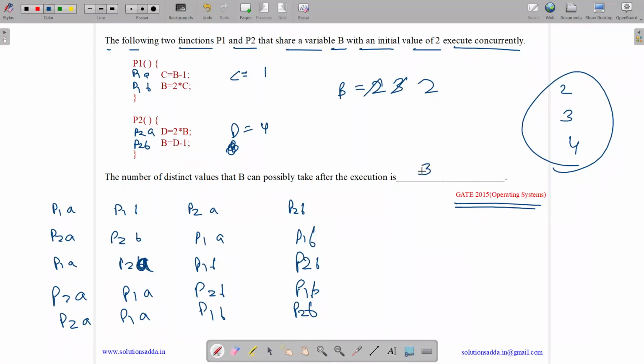So the distinct values are 2, 3 and 4. Cardinality of distinct values is 3. So answer is 3.